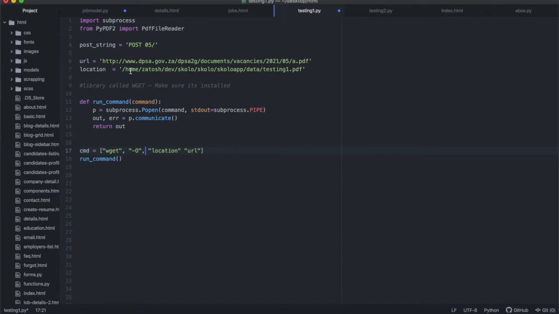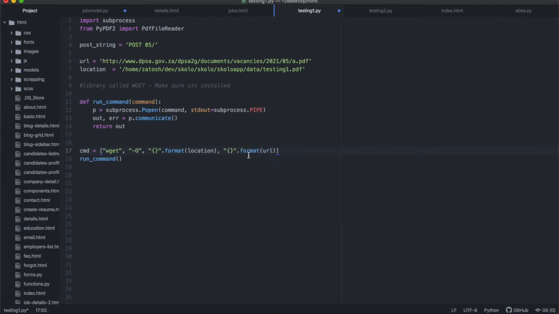So it needs to be this string. You can take the whole string and copy it in there, but since you've already defined it at the top, you could just do it like this, with curly braces, and say .format(location). And remember to put in the comma over there, and the URL you could do the same. So you could also put the curly braces like that and say .format(URL).